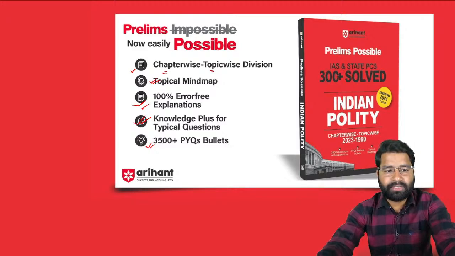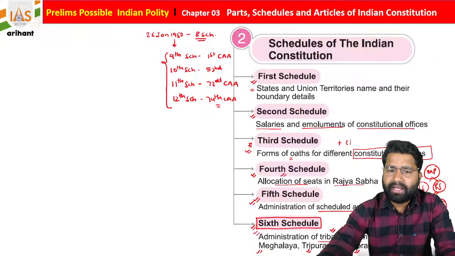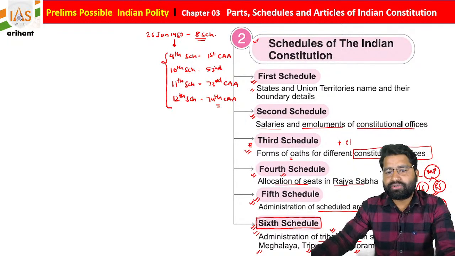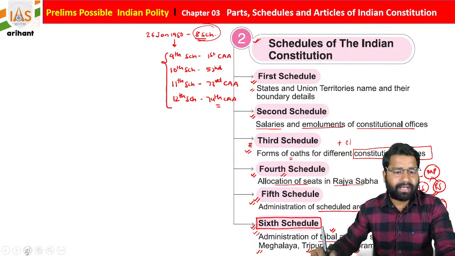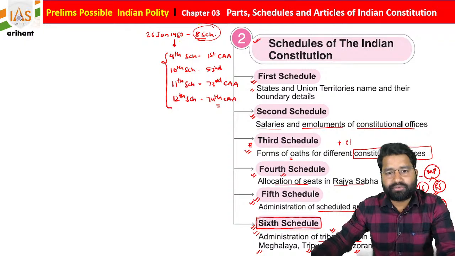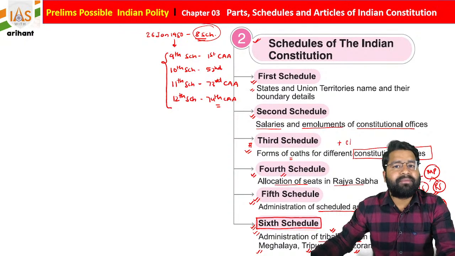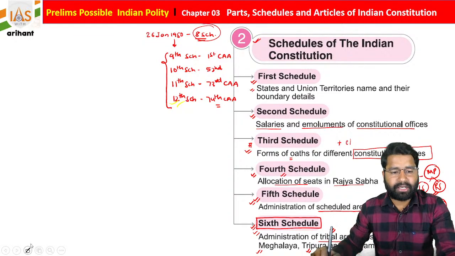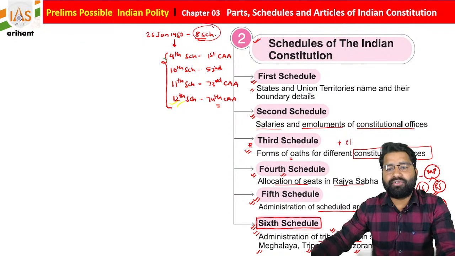Now students, if you move further, I just told you that in our Indian Constitution there were initially 8 schedules when the Constitution was implemented, but now as of 2024, we have 12 schedules. So a few schedules were added later. The 9th schedule was added by the first Constitutional Amendment Act, the 10th schedule by the 52nd Constitutional Amendment Act, the 11th by the 73rd, and the 12th by the 74th.